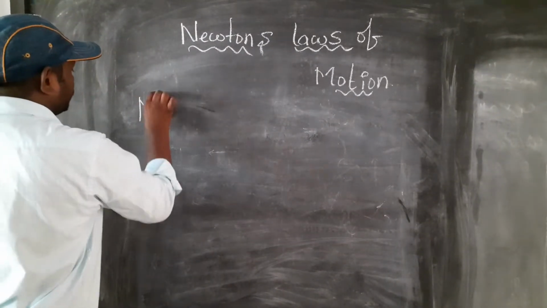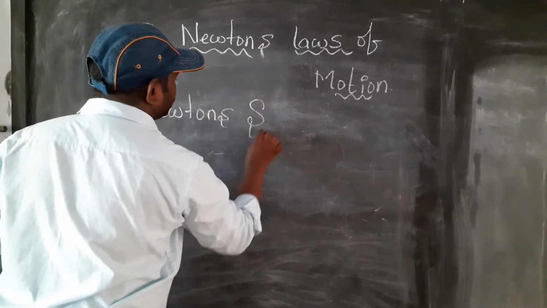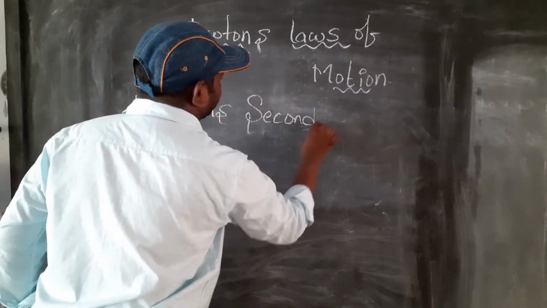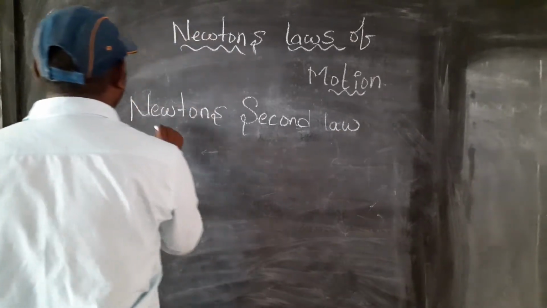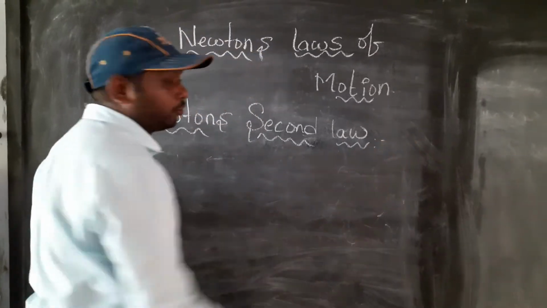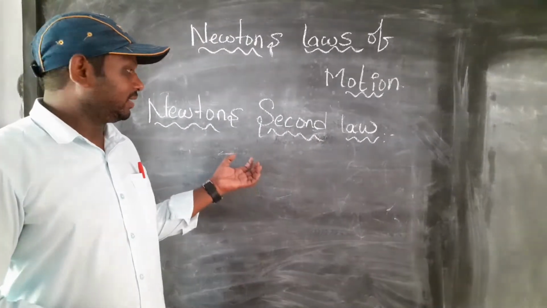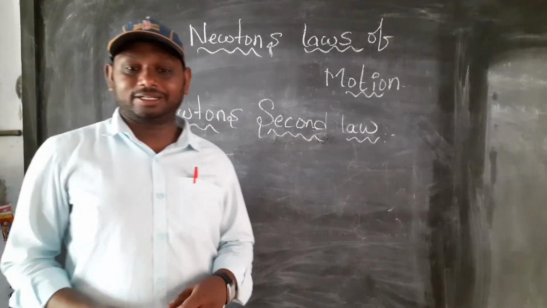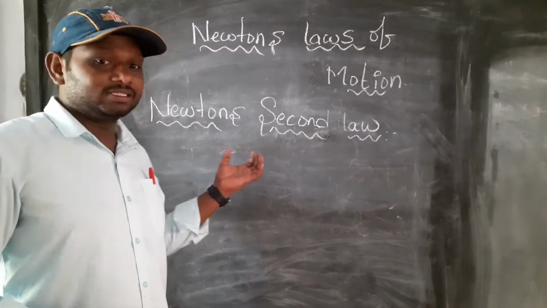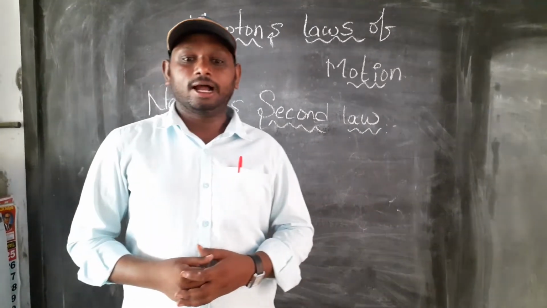Newton's second law. Newton's second law is nothing but: the rate of change of linear momentum is directly proportional to the applied force.